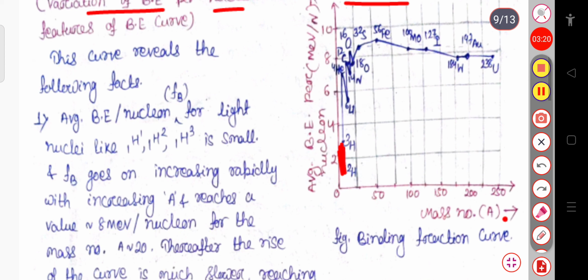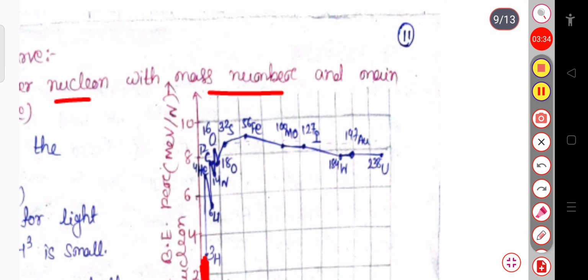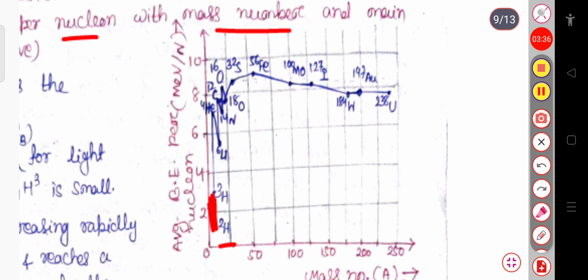For mass numbers ranging from 2 to 20, there are sharply defined peaks corresponding to, here you can see, 2He4, 6C12 at this point, that is carbon, and 8O16, oxygen.